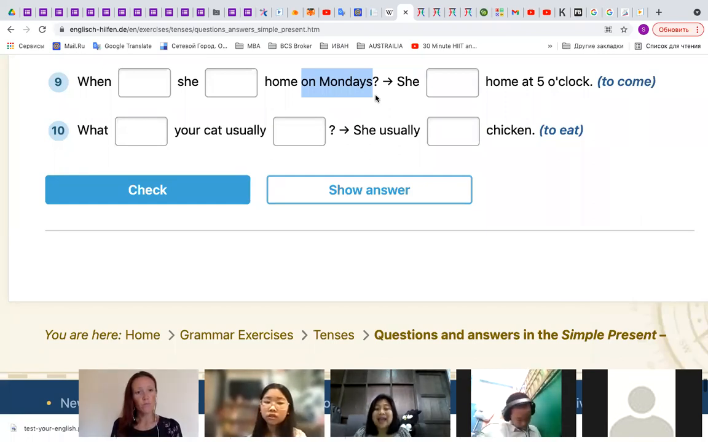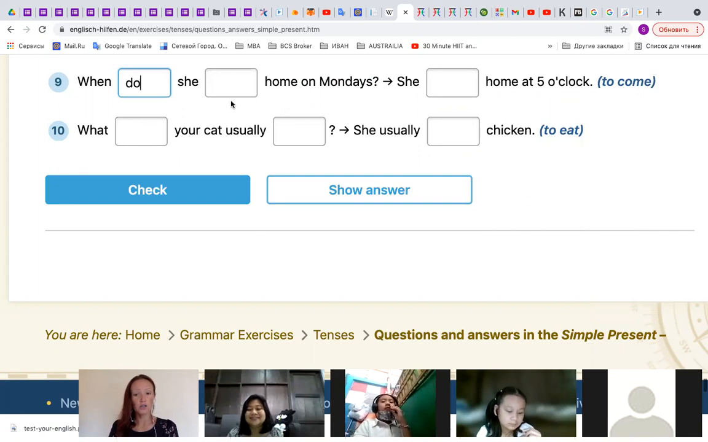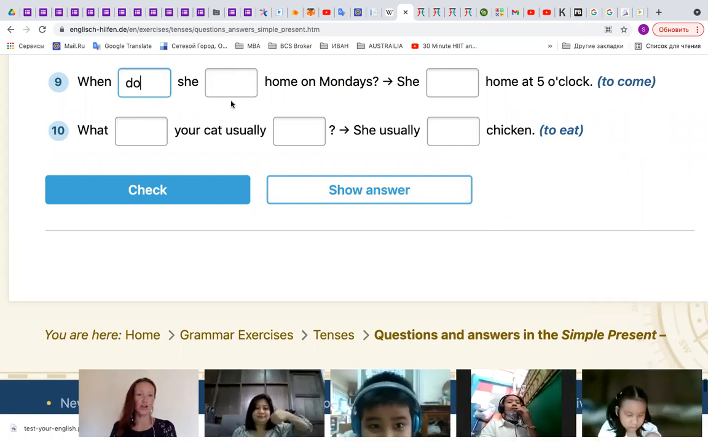Do. Guys, do you agree that we have to use do? Is it right or wrong? Wrong. Why is it wrong? What should we use here? Does. Very good.